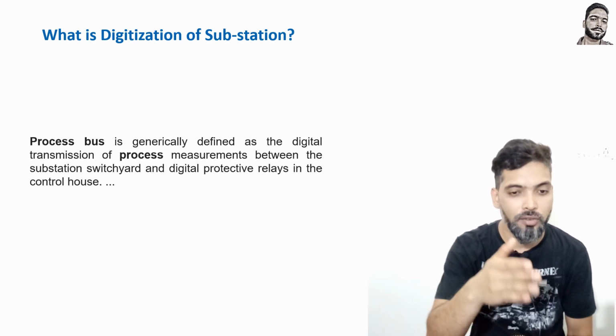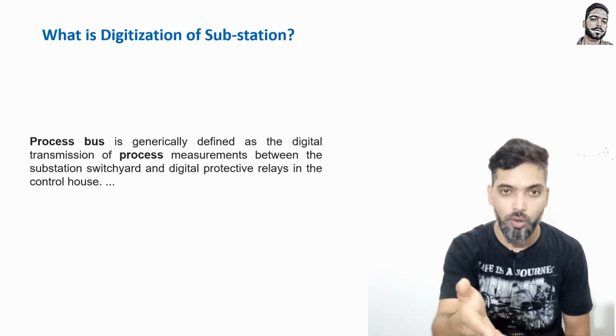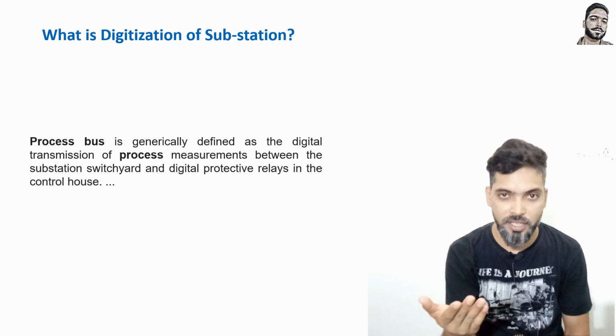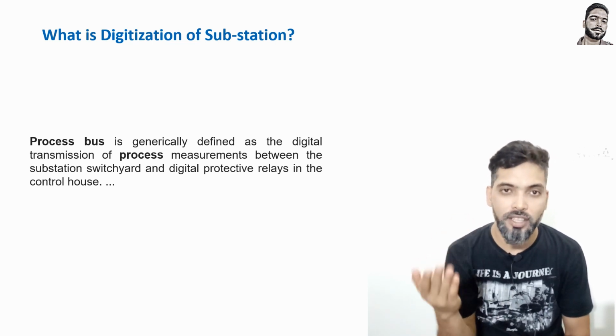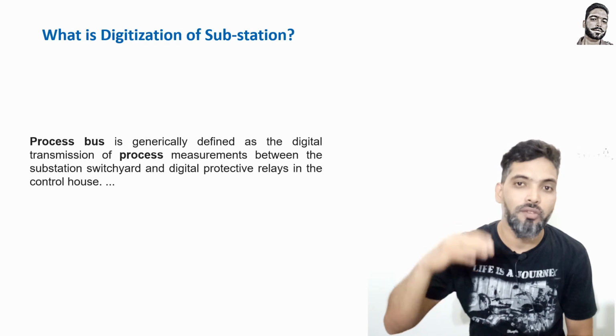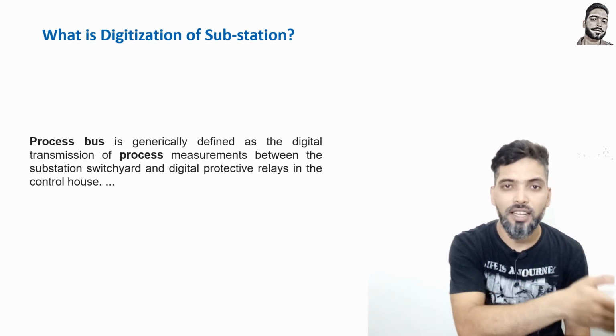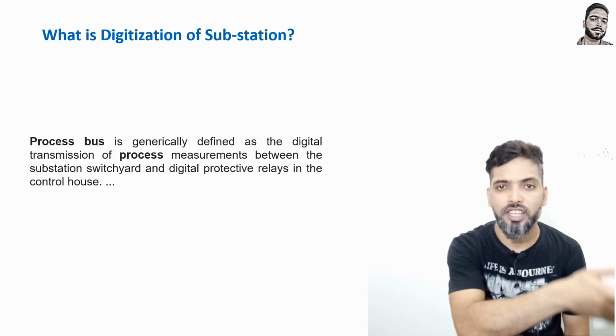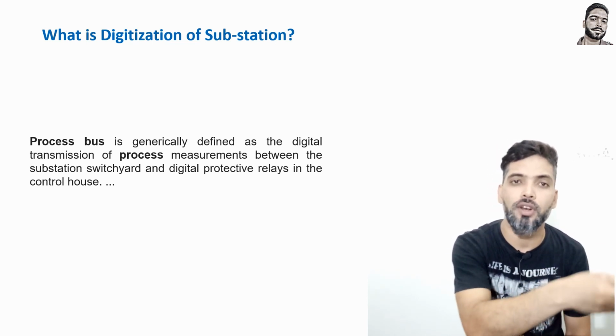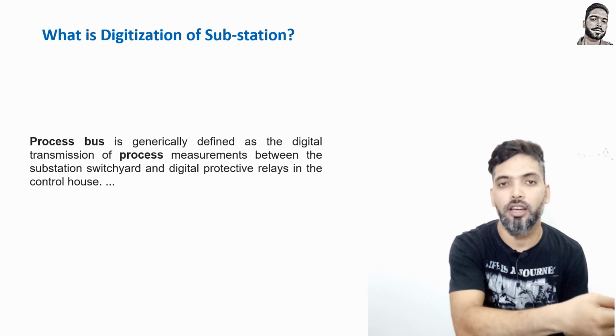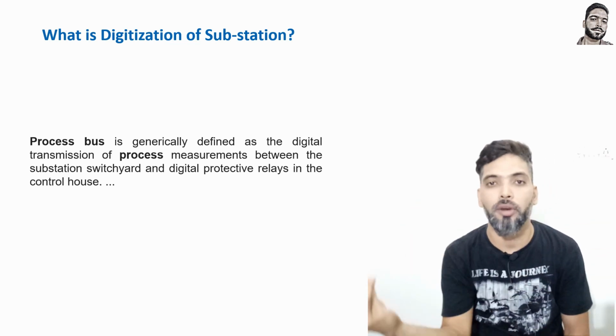But after using this digital substation technology, the signal will be converted into digital at the field itself. So all the measurement signals, like your CT and PT connections, will come out in a digital format to your relay.